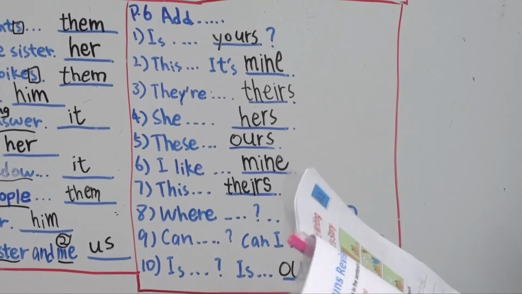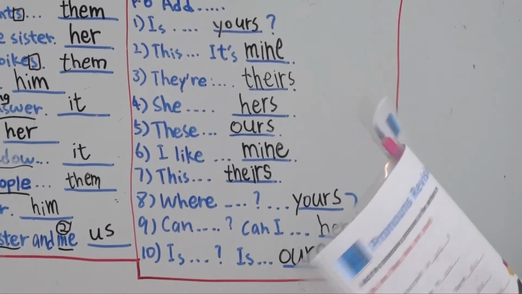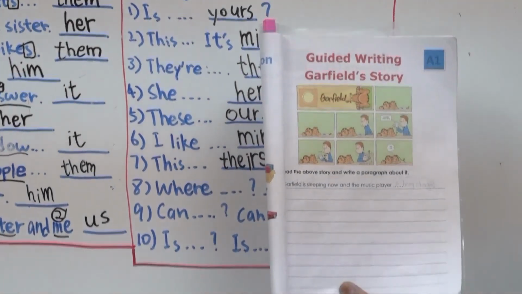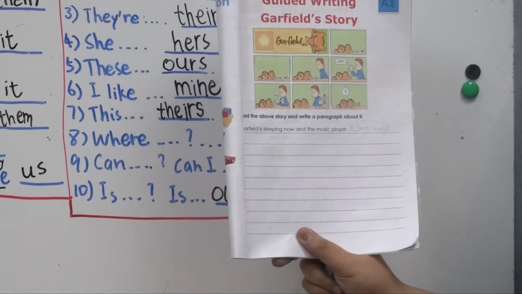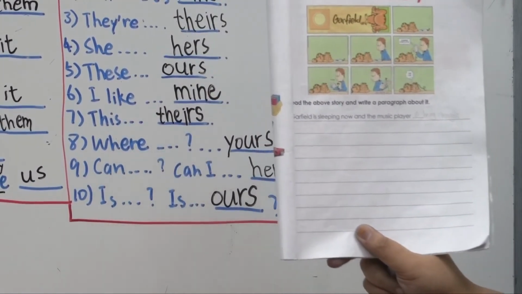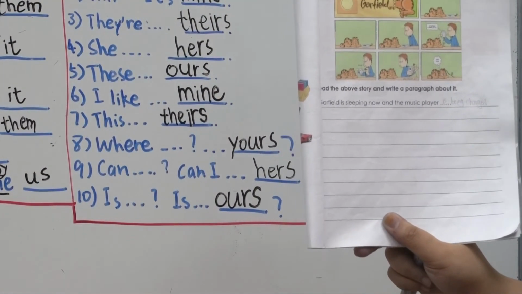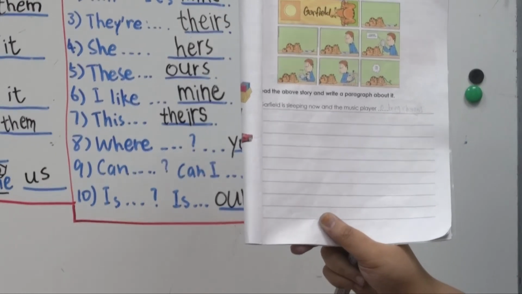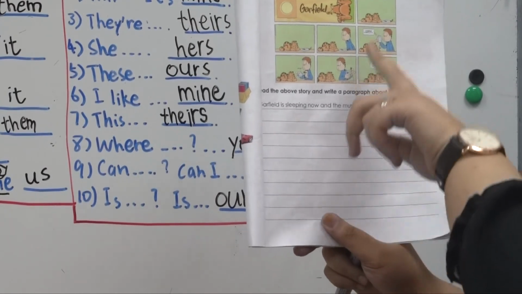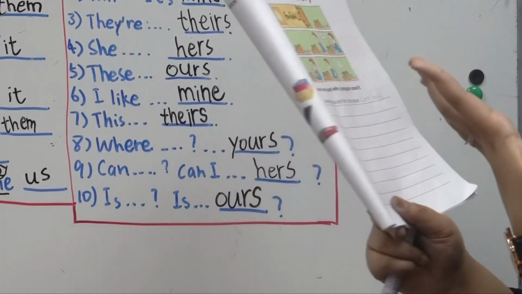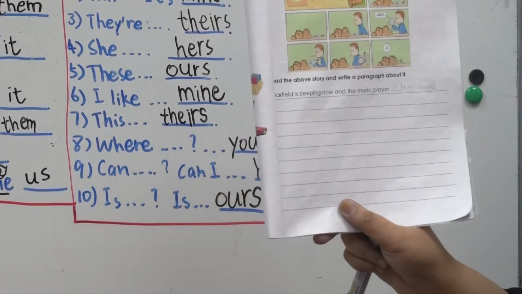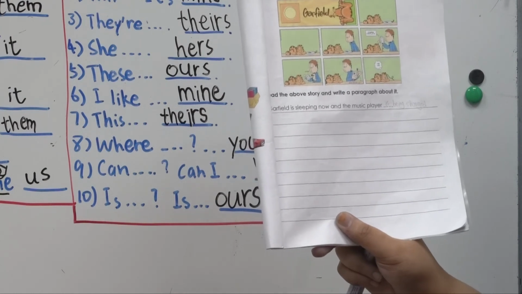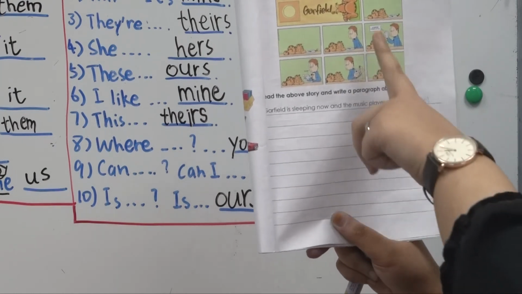Okay? Oh, well, here we have a guided writing, Garfield story. Right? Garfield story. So let's have a look at what is happening. Who do you see in the picture, not what do you see. Garfield, right? Very important. Remember this. Let's say this is a cat. This cat's name is Garfield, right? And then there's a person, the boy is called John.